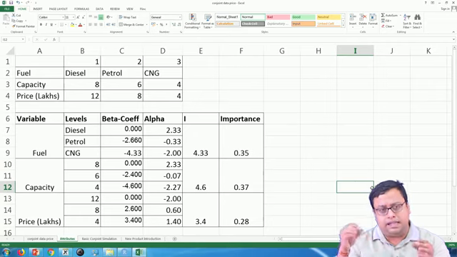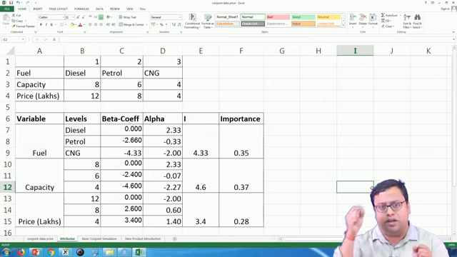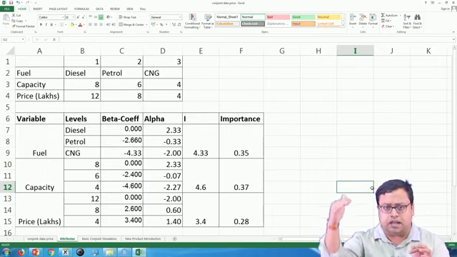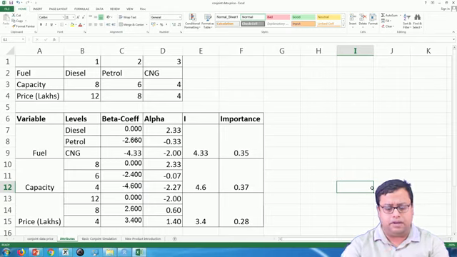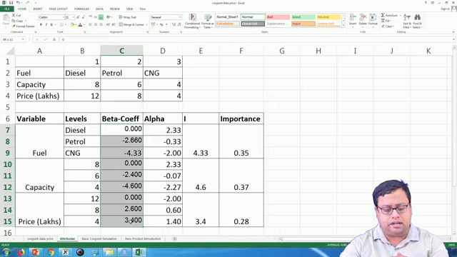For example, you will see that if you do something wrong in fuel, the change of preference is 4.3. So, 0 is the upper limit, minus 4.3 is the lower limit. Some people try to change all of these beta coefficients in such a way that each attribute is of a similar level.